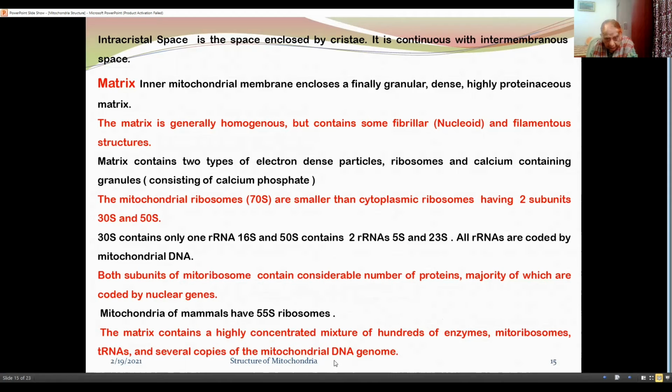The matrix contains a highly concentrated mixture of hundreds of enzymes, mitoribosomes, transfer RNAs, and several copies of mitochondrial DNA genome.